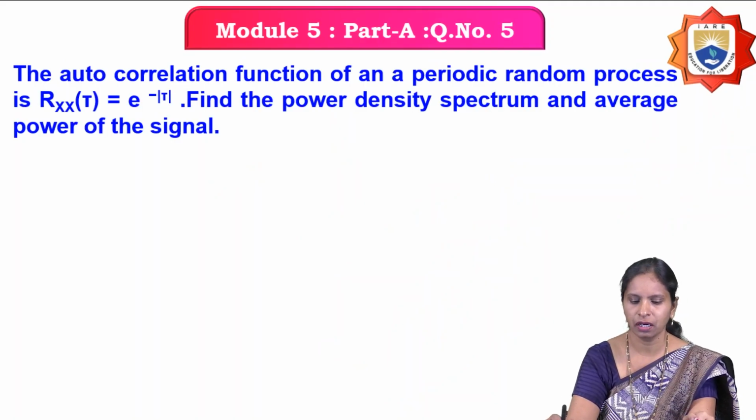So the next question is: the autocorrelation function of a periodic random process is Rx of tau equals e power minus mod tau. Find the power density spectrum and average power of the signal.